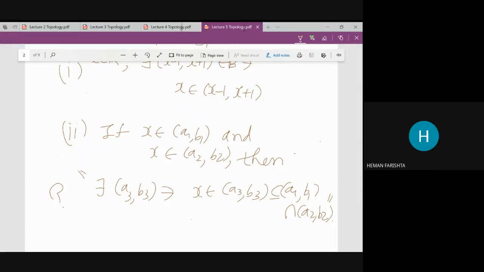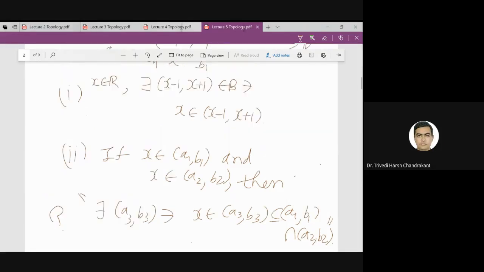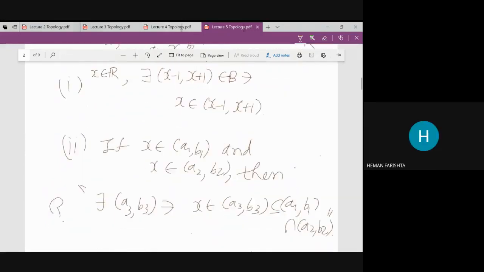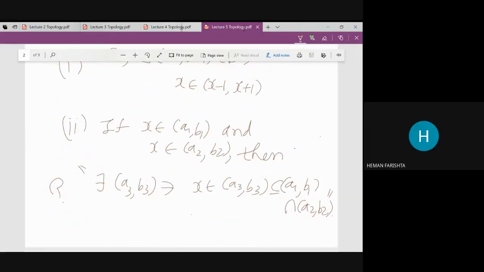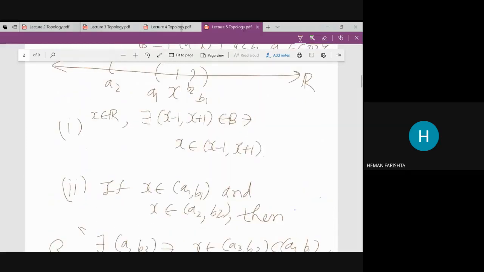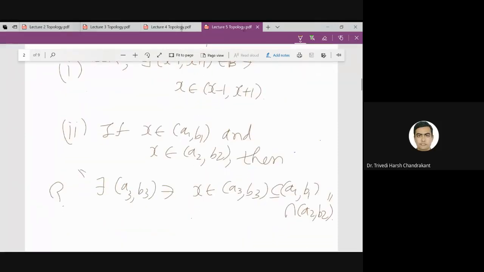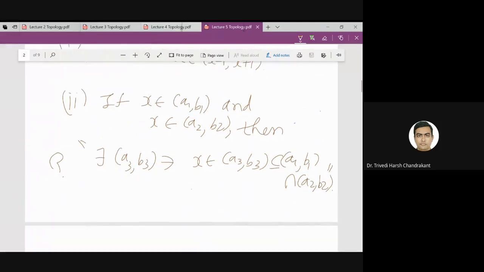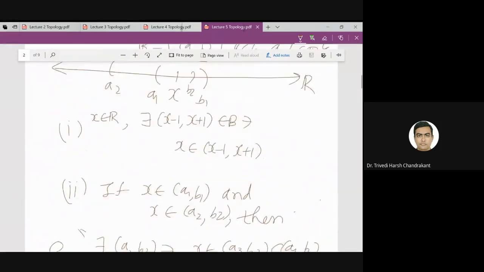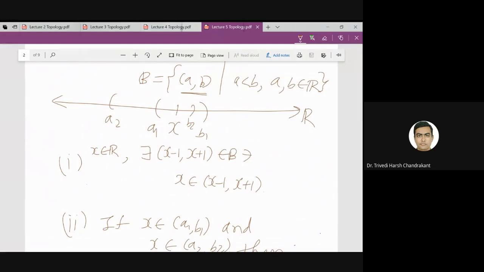Yes, sir. So how can we find? That is true, we can find. The intersection of open intervals is itself an open interval which contains X. Yes, so that is again an interval. That is true. So basically, if I take the intersection of these two, then what finally I will get is the intersection will be